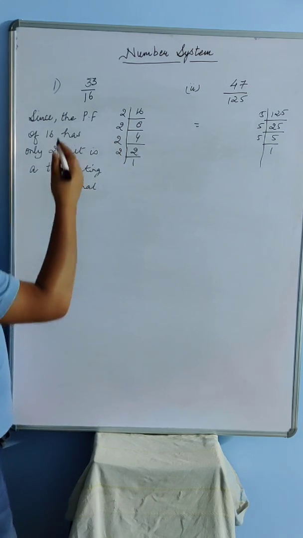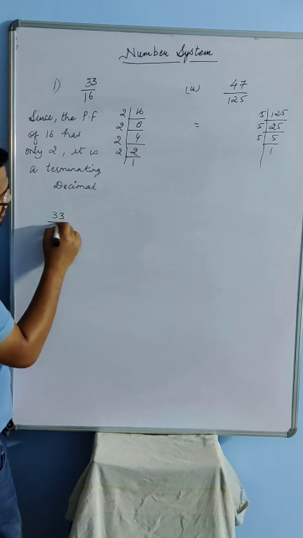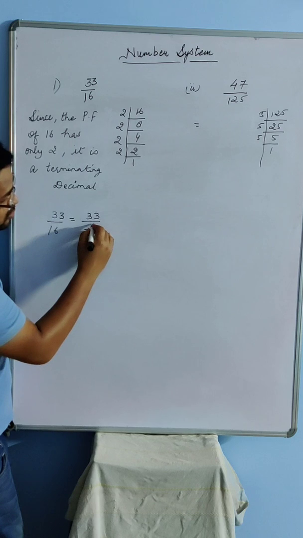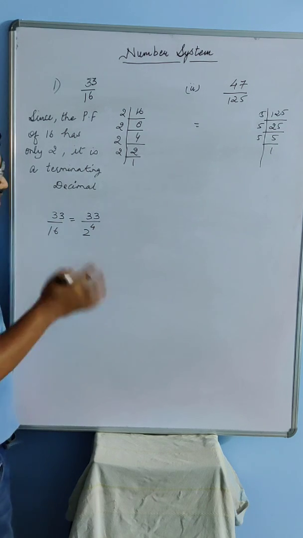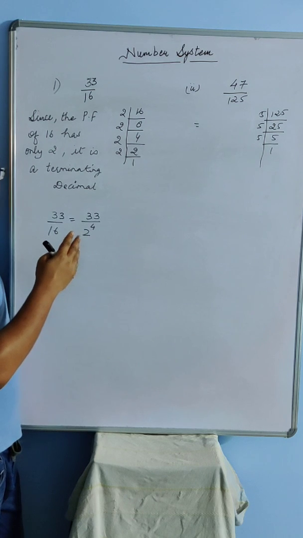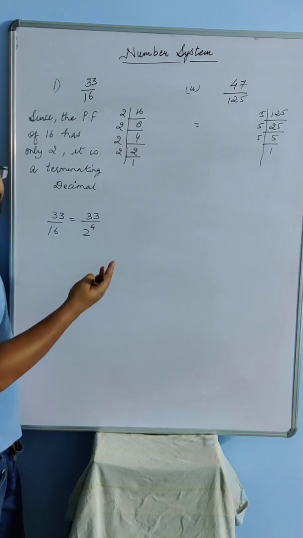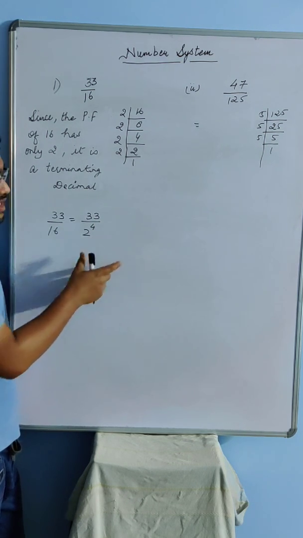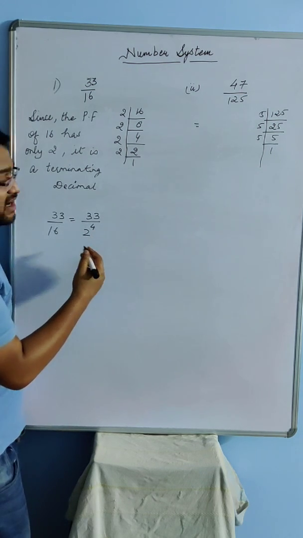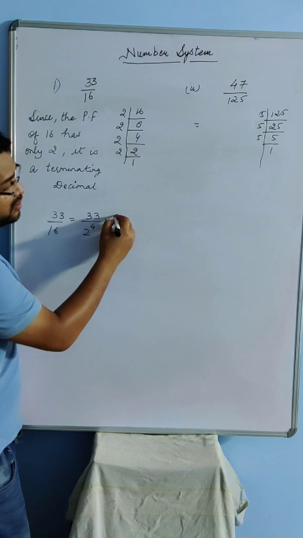So 33 by 16 can be written as 33 by 2 to the power 4. Now again the same logic, to decide after how many digits this decimal expansion will end, we need the number of tens in the denominator. I have 2 4 times, so I need 5 along with this.